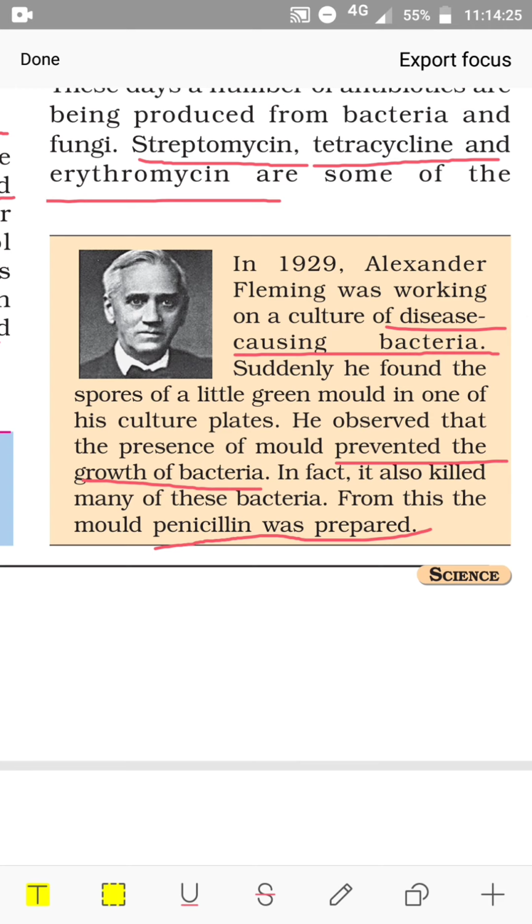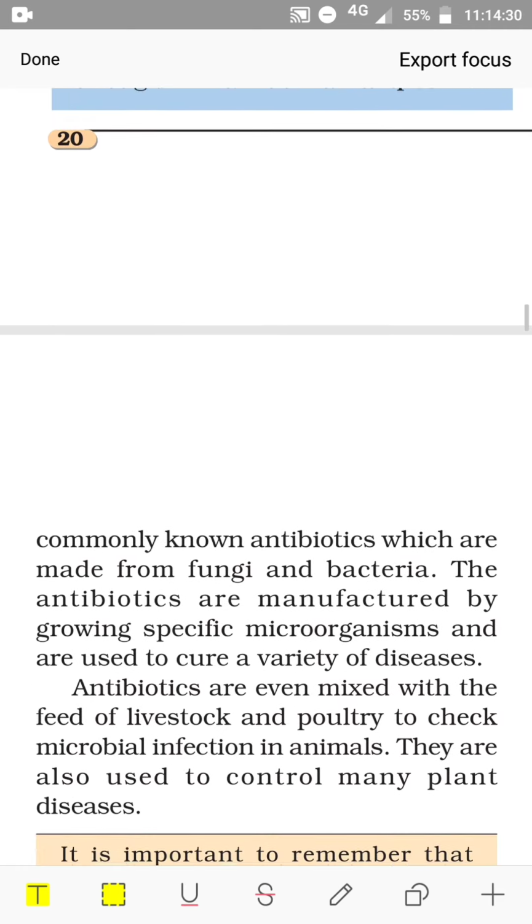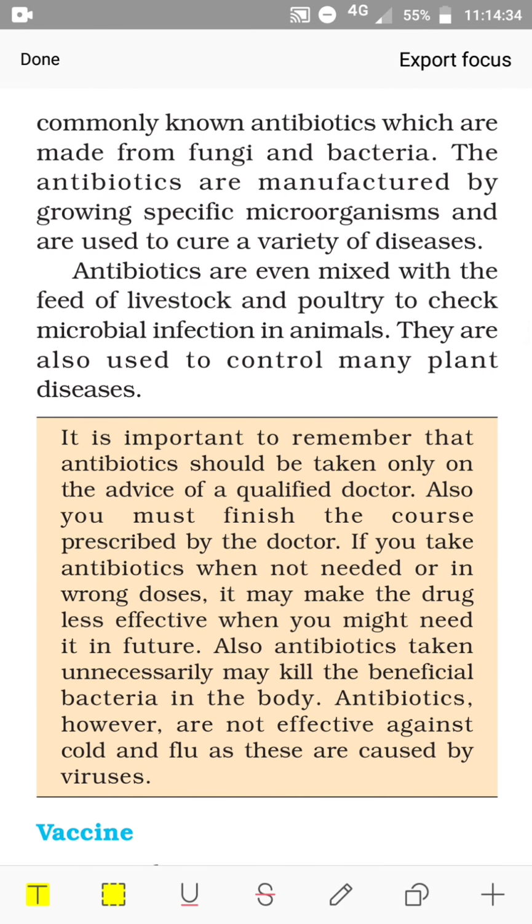Streptomycin, tetracycline and erythromycin are some of the commonly known antibiotics which are made from fungi and bacteria. The antibiotics are manufactured by growing specific microorganisms and are used to cure a variety of diseases.